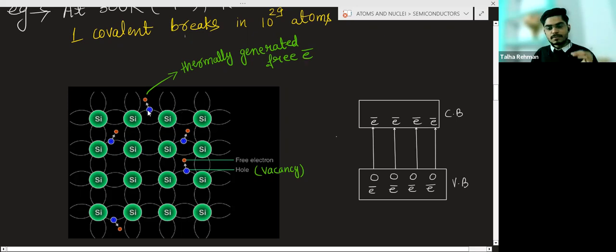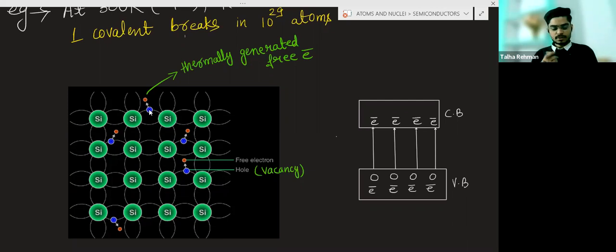And earlier this electron was here. Now when the electron is removed from here, there will be a vacancy, and this vacancy is known as a hole. So basically what will happen? At room temperature, some covalent bonds will break, electrons will become free, and due to the electrons becoming free, some vacancies are created, and those vacancies are known as holes. So this is a new concept in the semiconductor.